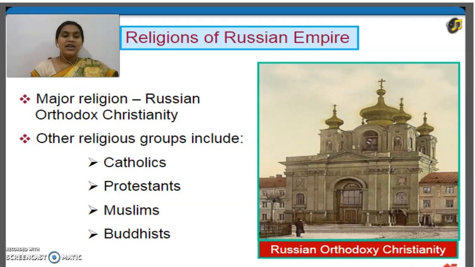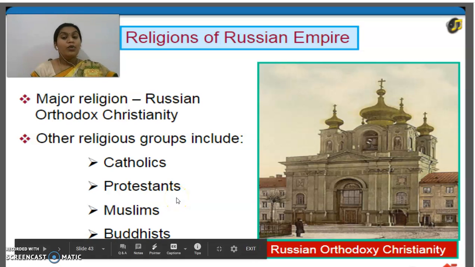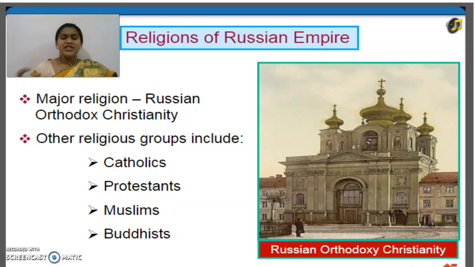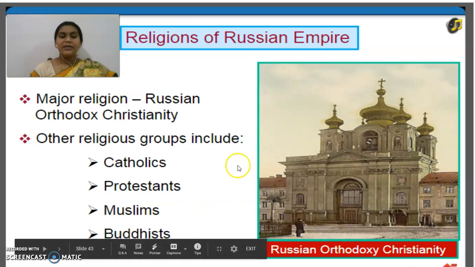Okay, see here, the major religion is Russian Orthodox Christianity. This is one of the major religions that they were following in Russia at that time. And they had other religions also, like Catholics, Protestants, Muslims, even Buddhists. People of different religions were living in the Russian Empire.